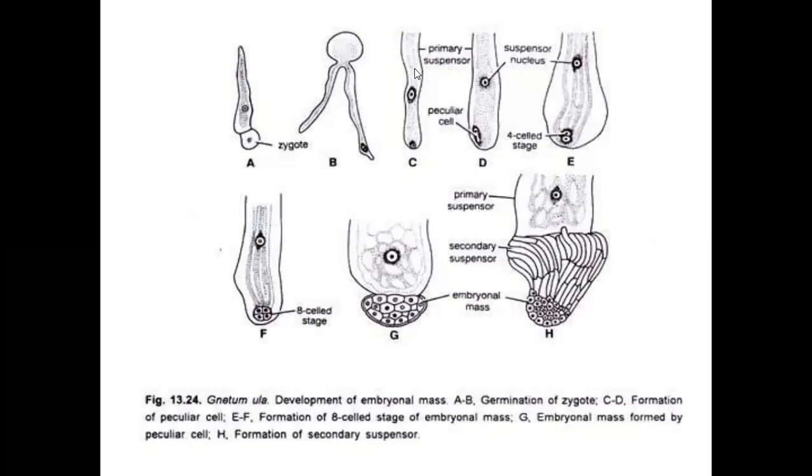Suspensor cells enlarge into tube-like structures. At the end of each suspensor cell, 1 embryonal cell is present. Total 4 embryonal cells are there. 4 suspensor cells are there. At the end of each suspensor cell, 1 embryonal cell is there. That embryonal cell participates in mitotic division to form 2 cells, 4 cells, 8 cells, again a mass of cells.